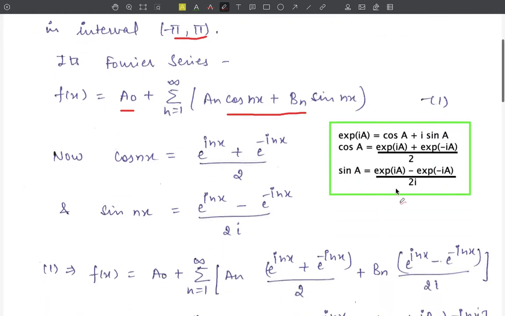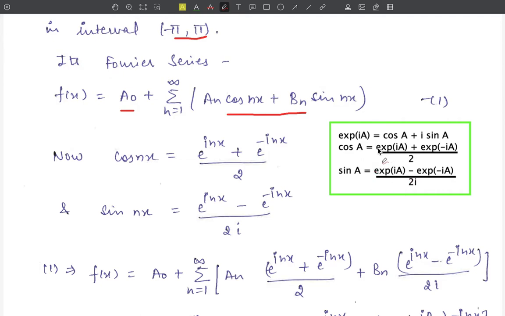Now using this formula, exponential iota a is equal to cos a plus iota sin a, we can derive the values of cos a and sin a. Here, the value of cos a is equal to exponential iota a plus exponential minus iota a upon 2, and the value of sin a will be equal to exponential iota a minus exponential minus iota a upon 2 iota.